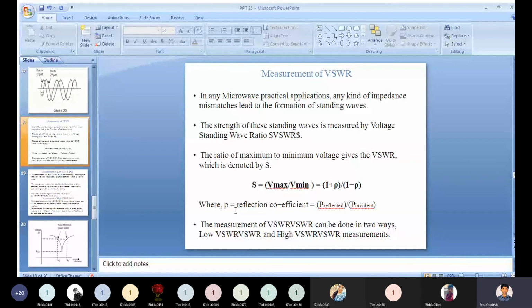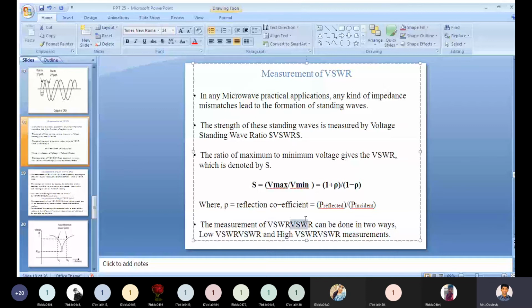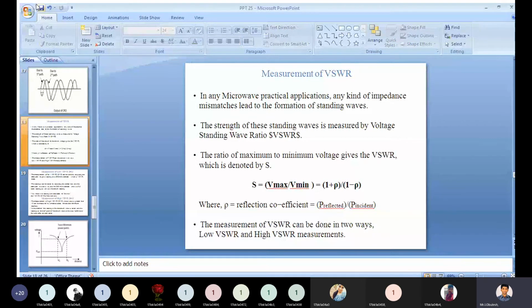Okay. So the measurement of VSWR can be done in two ways. What are those? Low VSWR and high VSWR measurements.